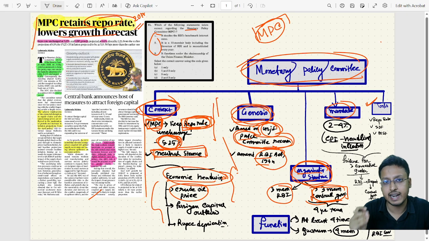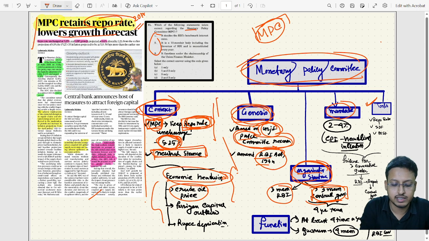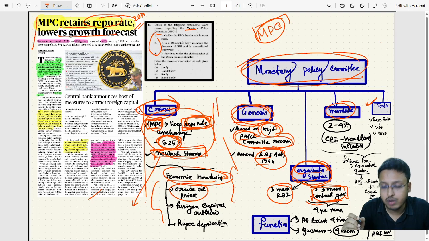At least 4 members are required for proper functioning of this committee; that is the quorum. Now, in case of a casting vote, if there is a voting tie, for example, if 3 members vote against a decision and 3 members vote in support of it, then there is a tie, and to resolve it, the RBI Governor has the casting vote power, to solve any deadlock.